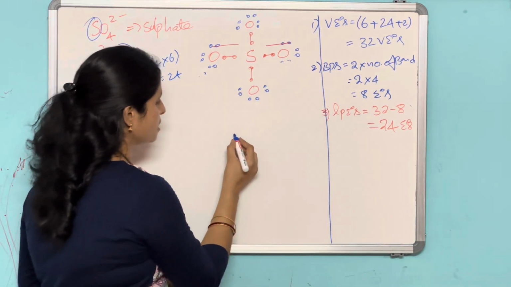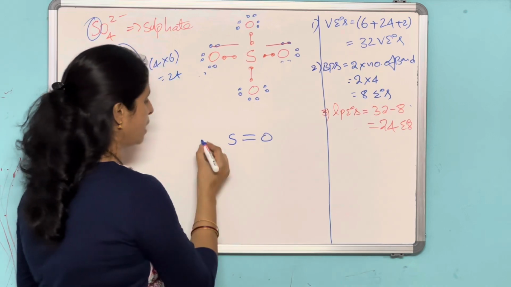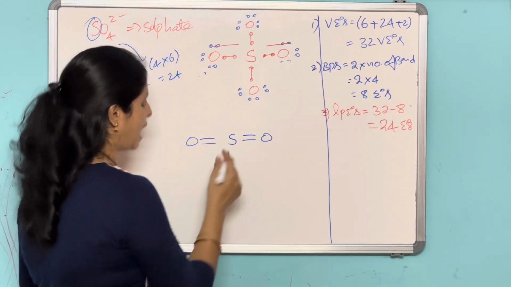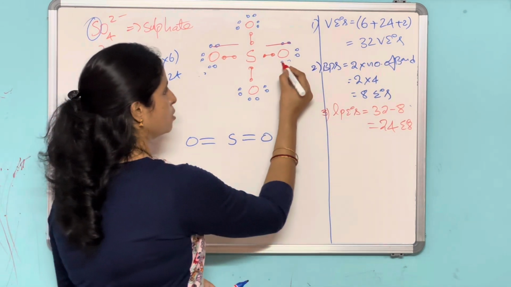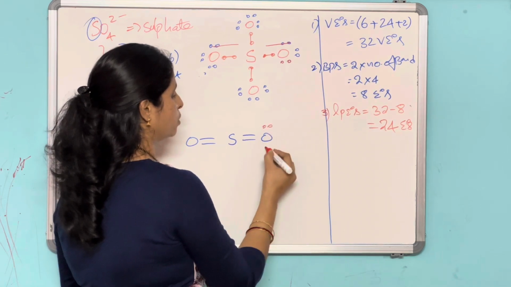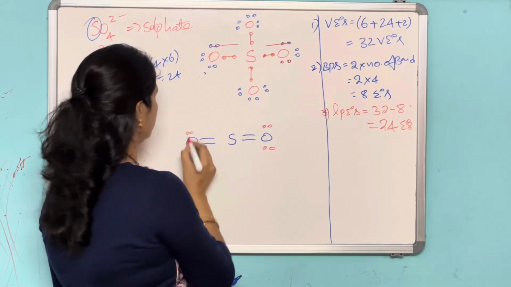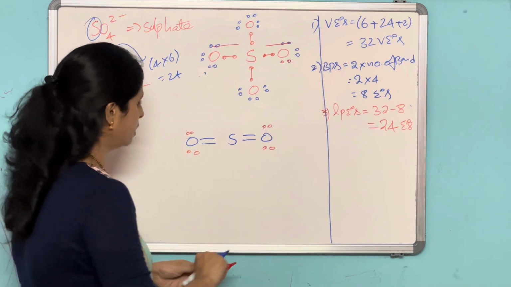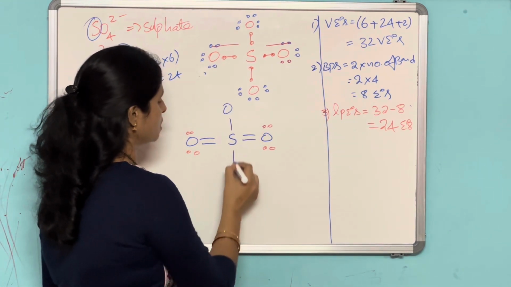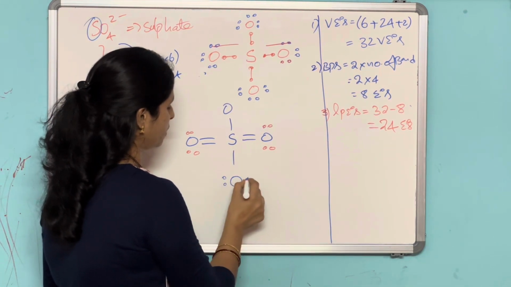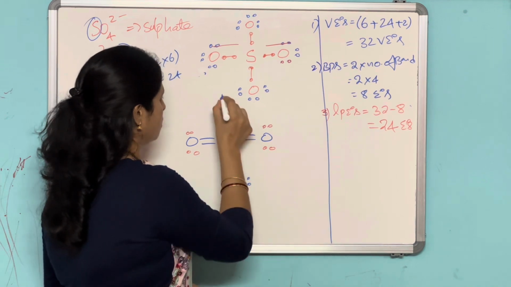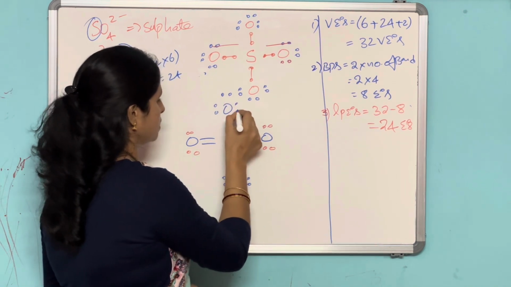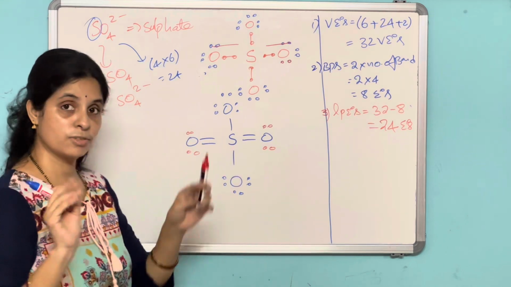Here it is S double bond O, S double bond O, and write down the lone pairs we are left with: 1, 2, 3, 4 on each double bonded oxygen, and on the other oxygens the lone pairs 1, 2, 3, 4, 5, 6. Now around the sulfur 6 bonds are there.